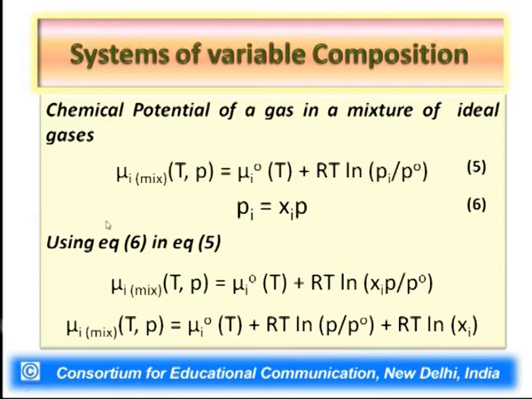So in general mu i mix is the symbolic representation of the chemical potential of the ith substance in a mixture, when the mixture is subjected to temperature T and pressure P.